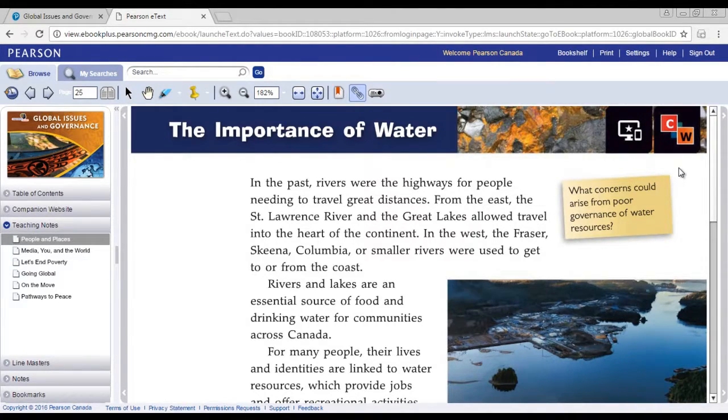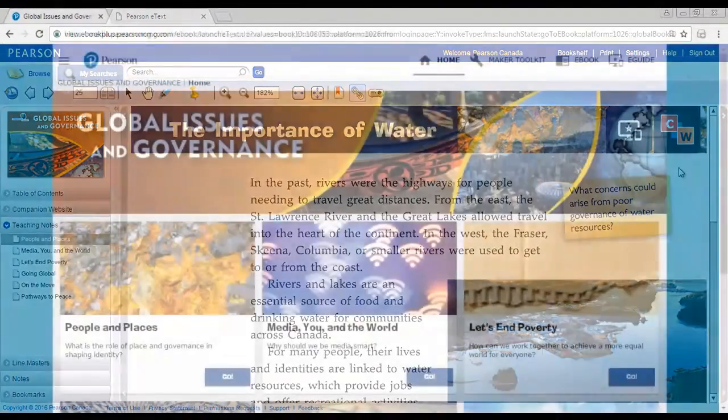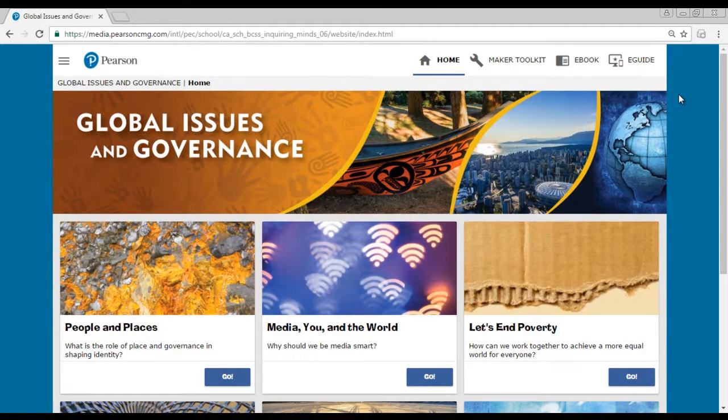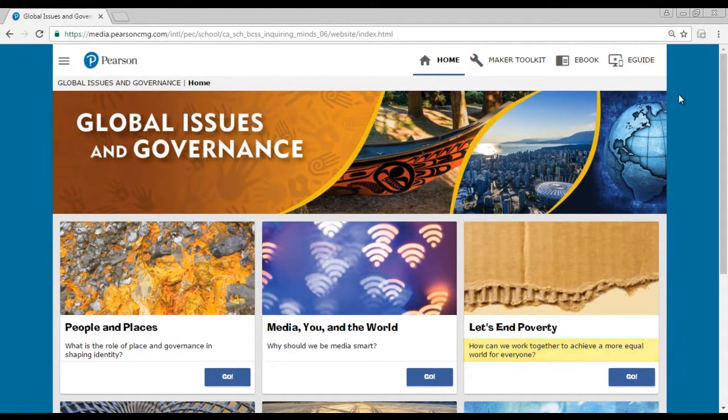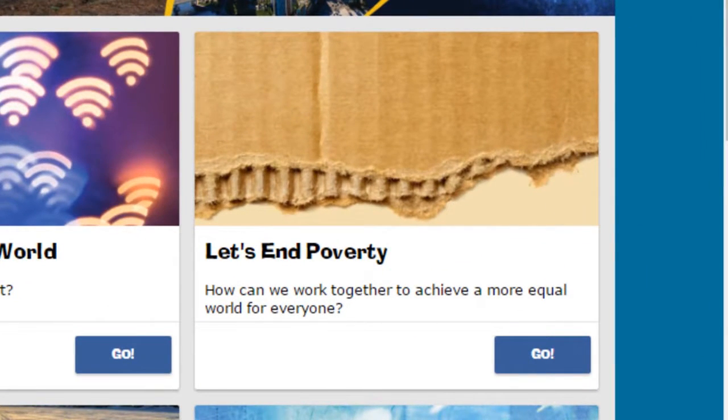Now let's look at the companion website content that supports the content in the student book. Let's explore one of the specific topic areas, Let's End Poverty. The big idea of this topic is shown on the card. How can we work together to achieve a more equal world for everyone? Click Go to enter.